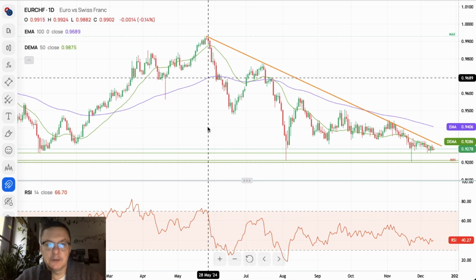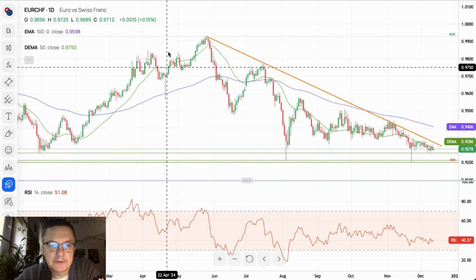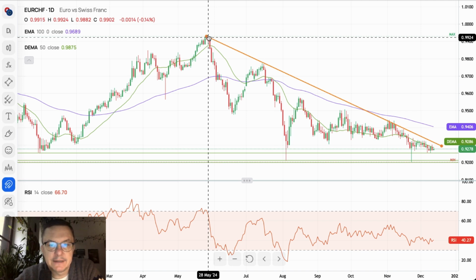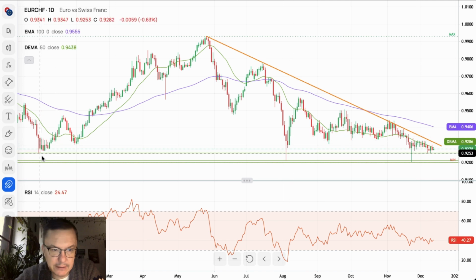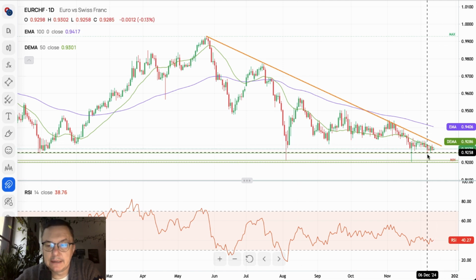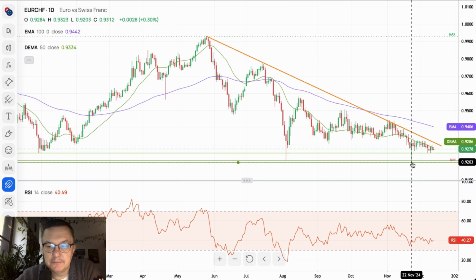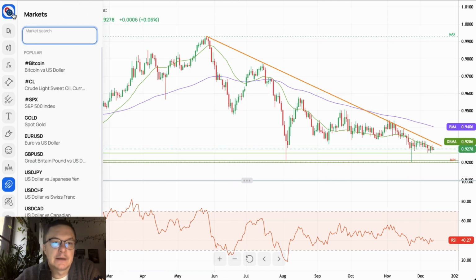So basically, the euro to the Swiss franc, euro is being sold and the Swiss franc is being bought all across the board. Despite the positive rally that lasted to the end of May 2024, at the end of the year, we are closer to the lows than we were before. Today's decision might spike another downside movement, breaking the technical support at 0.9258, back down towards 0.9200. So that's the euro to the Swiss franc.